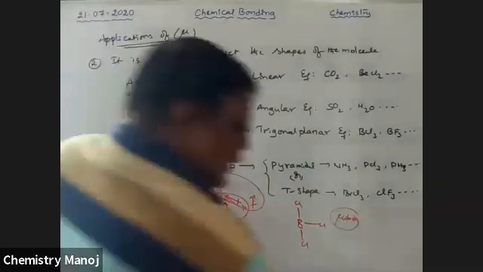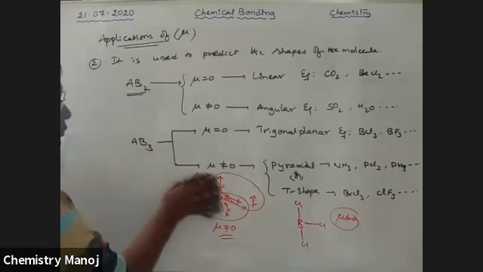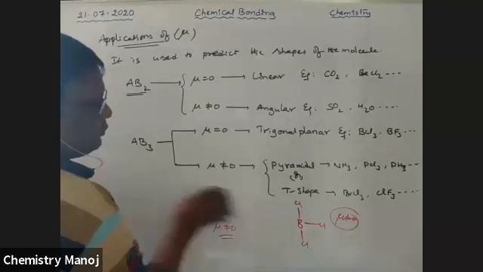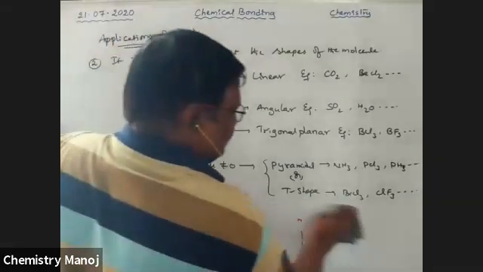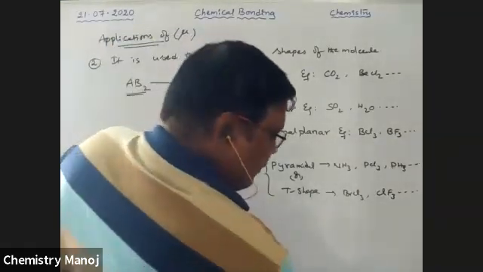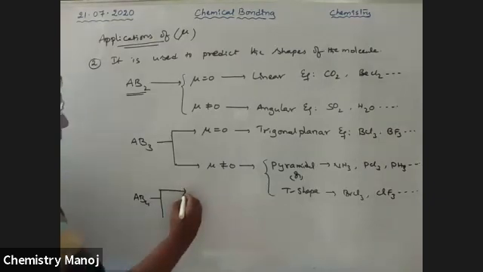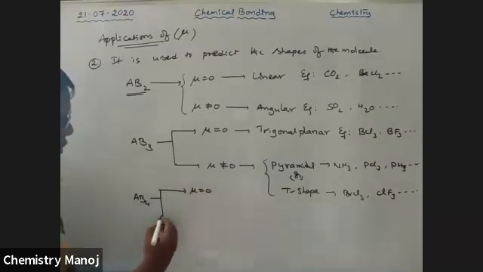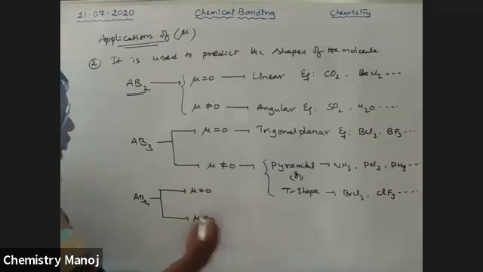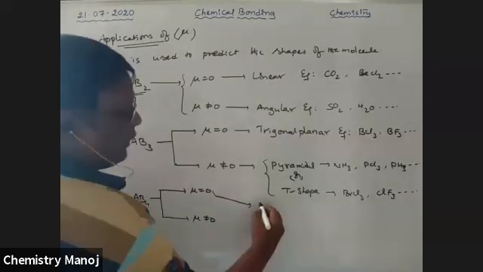Next, one more, that is the AB4 type molecule. For a molecule of the type AB4, mu may be equal to 0 or not equal to 0. If mu is equal to 0, it is a tetrahedral shape.